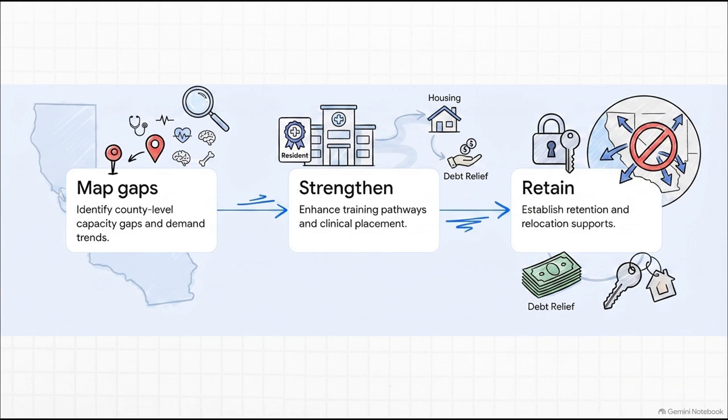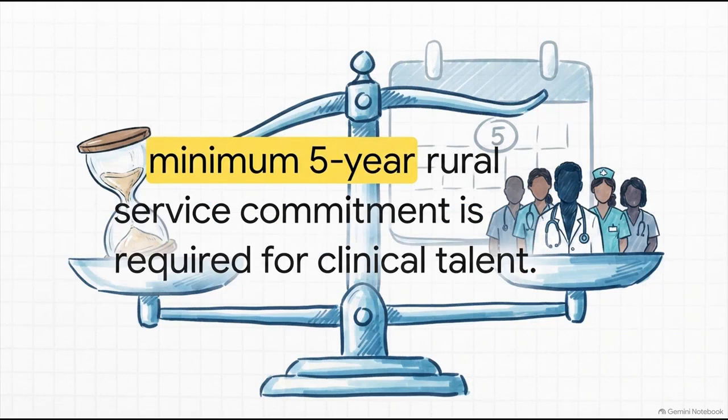And finally, Step 3 deploys retention and relocation supports. This looks like localized housing assistance or targeted debt relief, specifically designed to stabilize that workforce, so newly trained clinicians don't immediately leave for urban centers. It's important to note that California is implementing strict guardrails to enforce a mandatory 5-year rural service commitment.